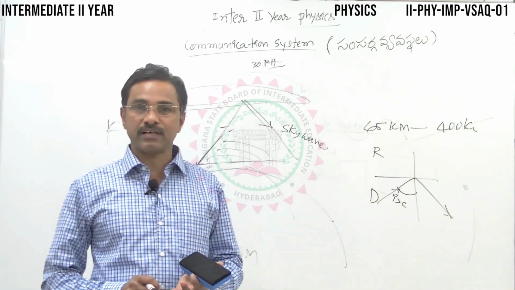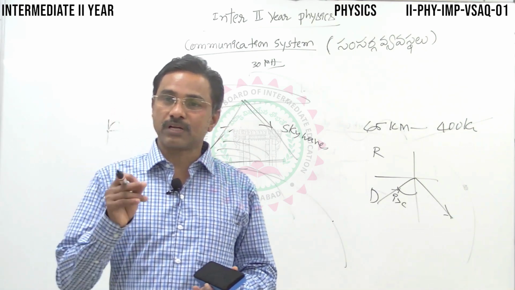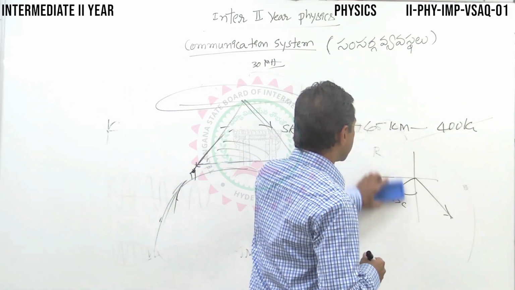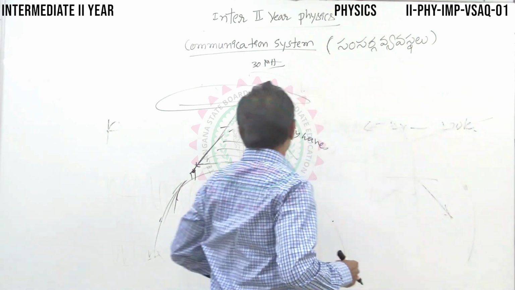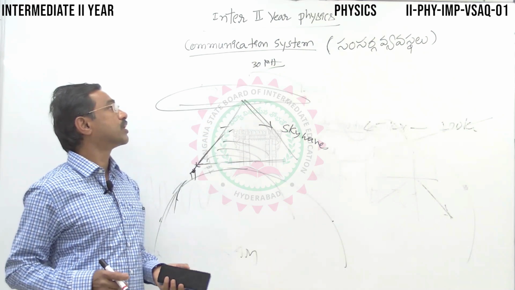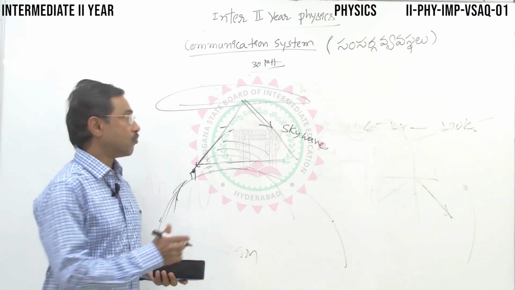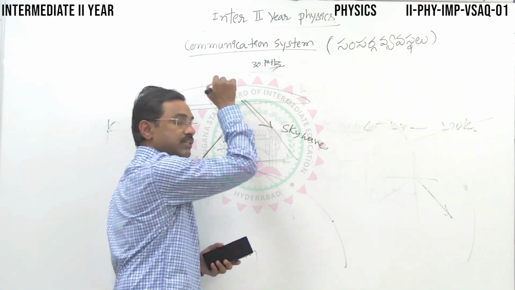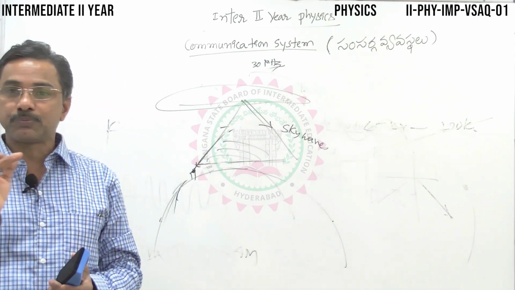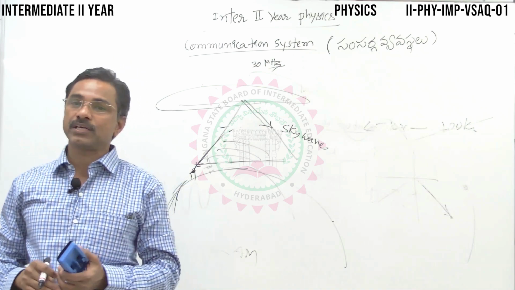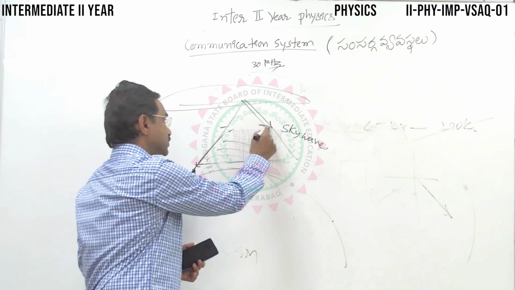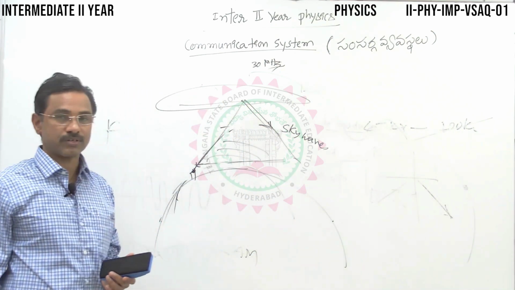So what is the critical angle? What is total internal reflection? What are the conditions for it to take place? It is analogous to that. So here, a signal up to 30 megahertz gets reflected back by the reflector, the ionosphere layer, which has the maximum density of ions. So this signal can be transmitted comfortably.